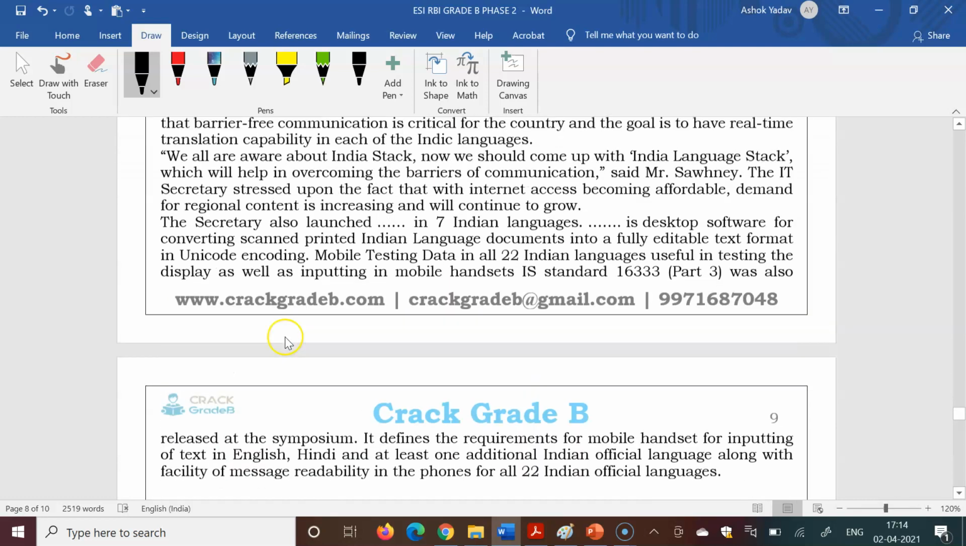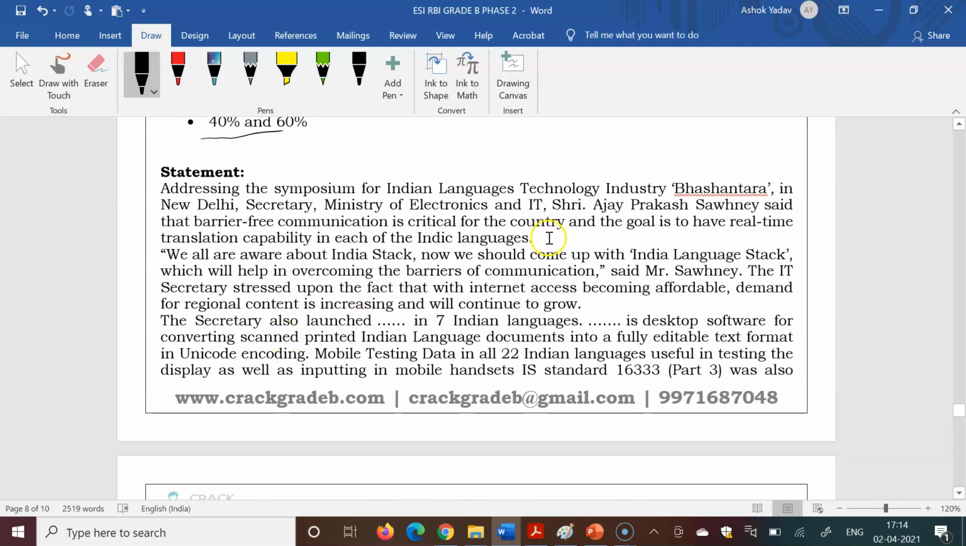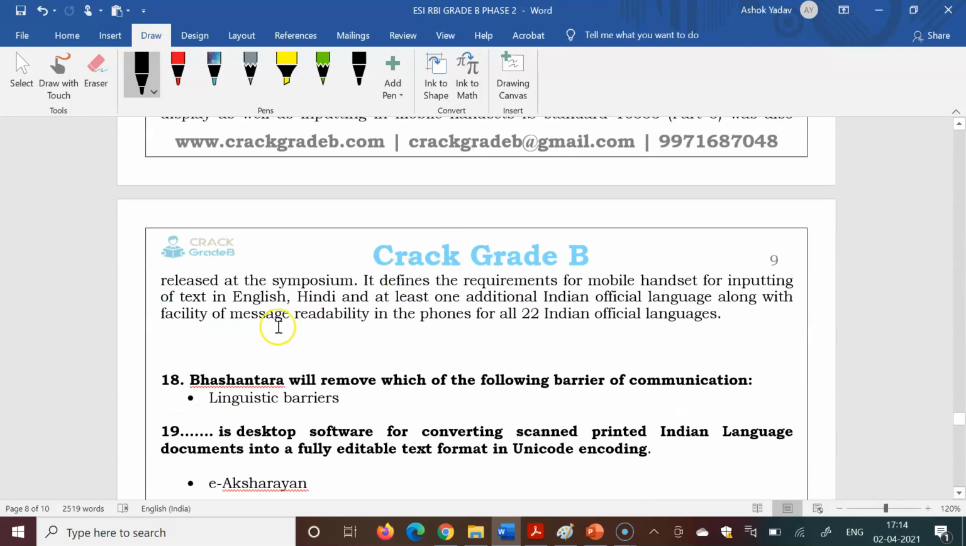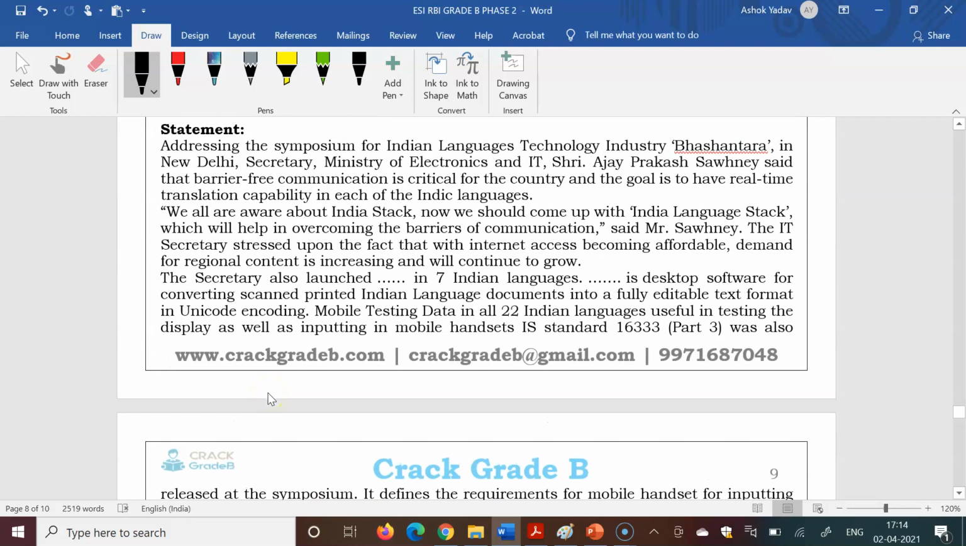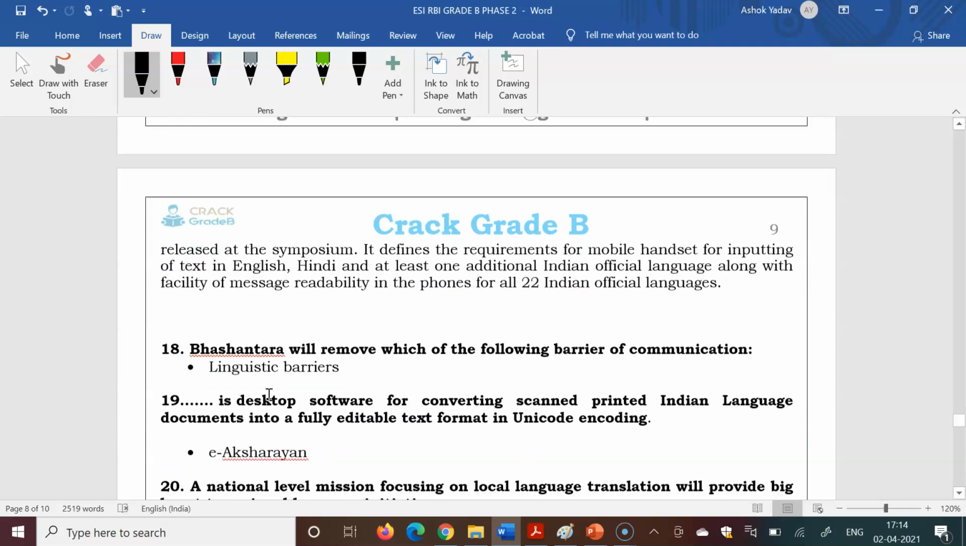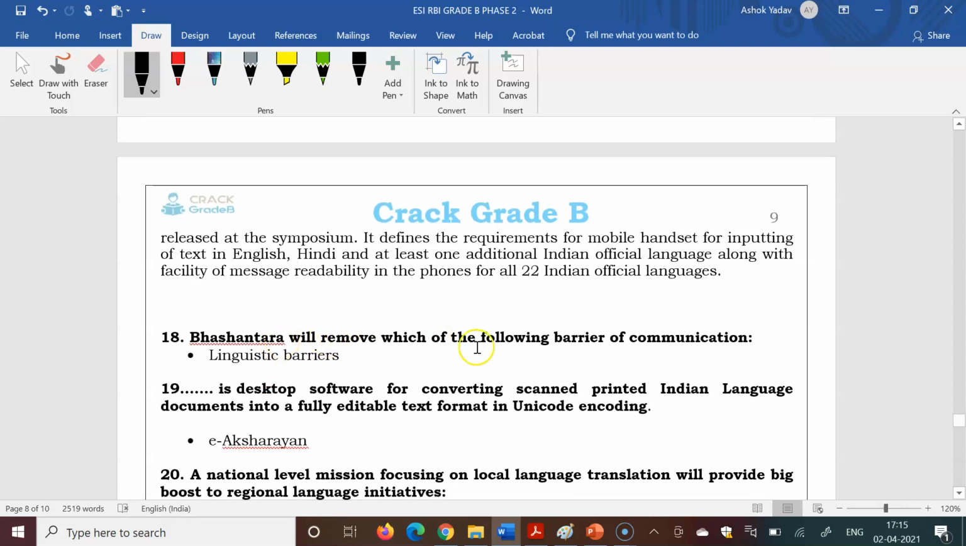Next question, this paragraph was given, and this paragraph is taken from the PIB, and it is old news, I think from 2018 or so. They made this question specifically for communication, and they asked which of the following barriers of communication will be removed. Linguistic barrier, language related barrier. So it was an easy question, you can easily guess if you know the basic concept of communication.